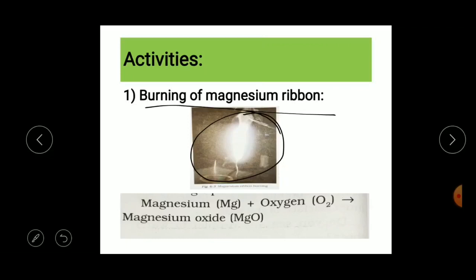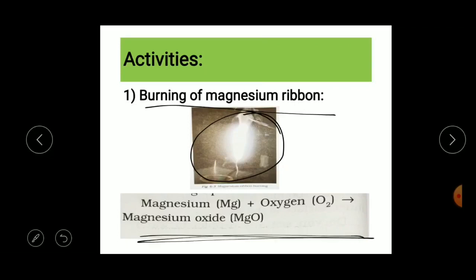So now children, tell me, does the ash look like the magnesium ribbon after burning? No. The ash will remain ash only, so you cannot convert that ash into a magnesium ribbon again. So the change can be represented by the following equation.